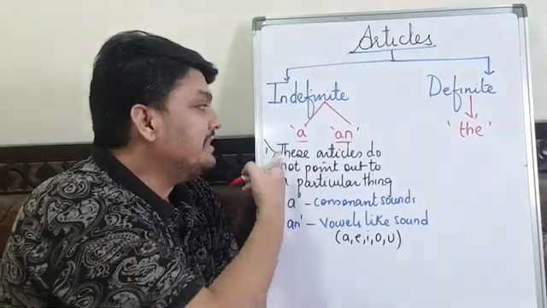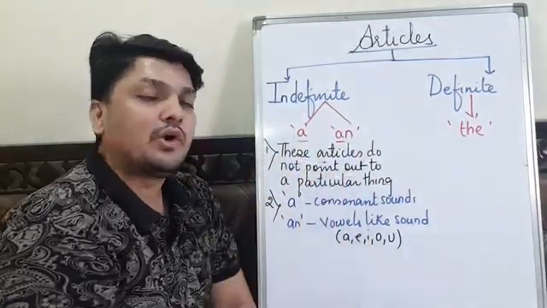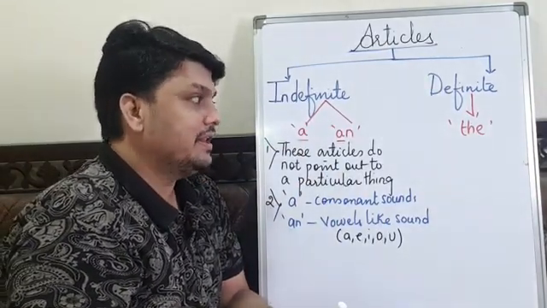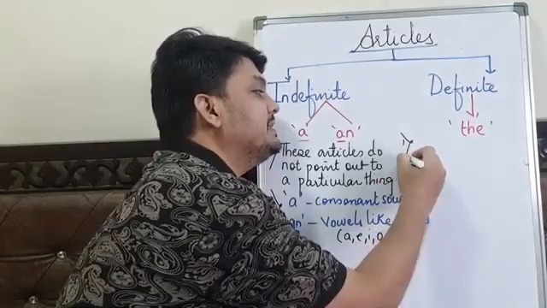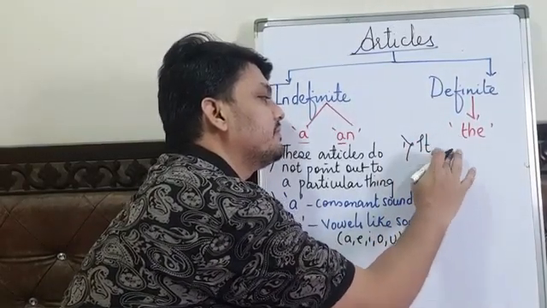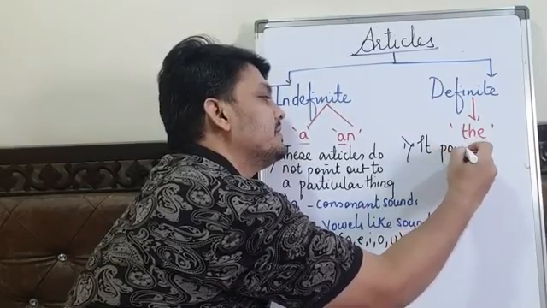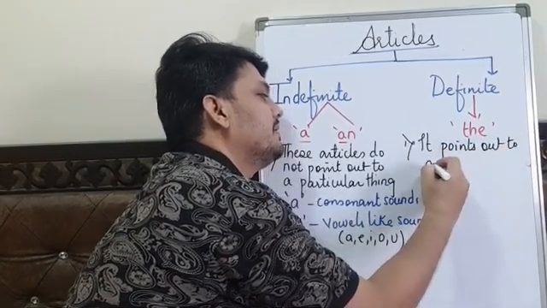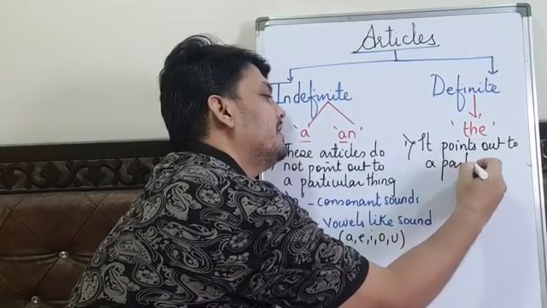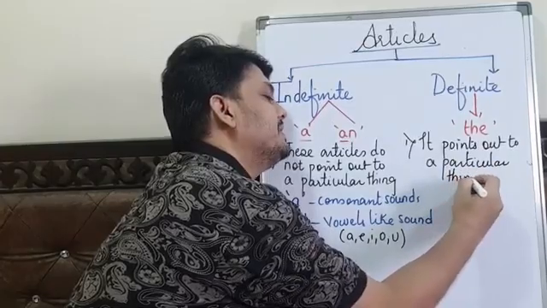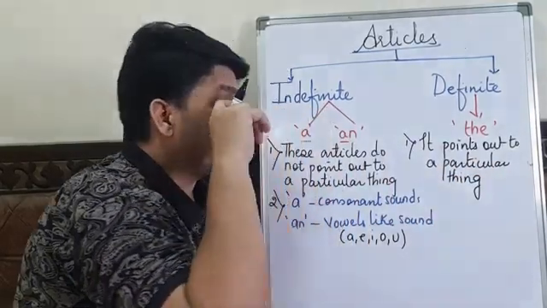As I said, indefinite articles do not point out to a particular thing, but definite article points out to a particular thing.